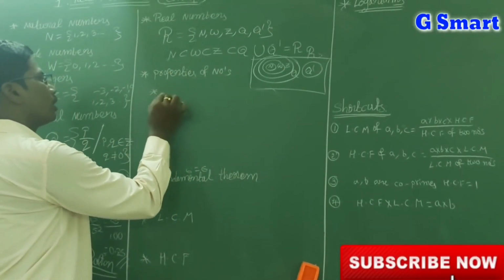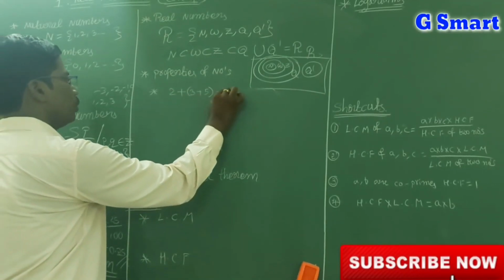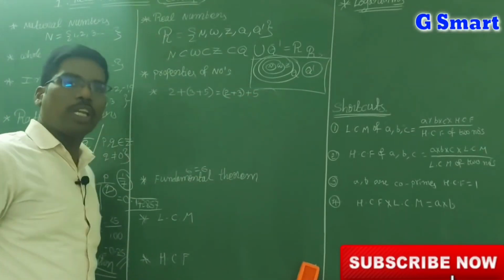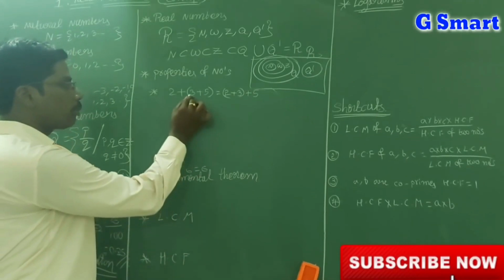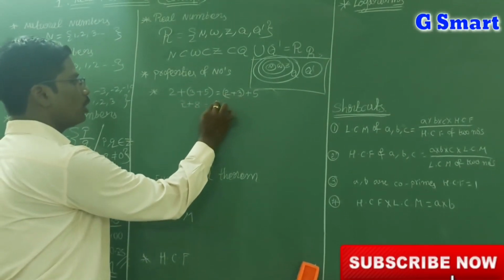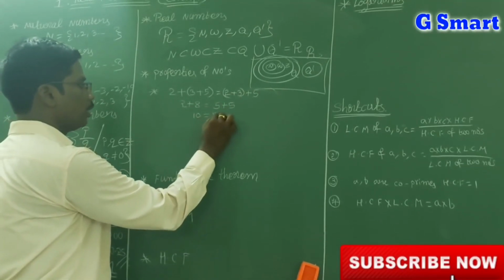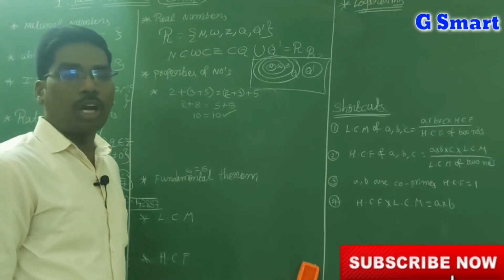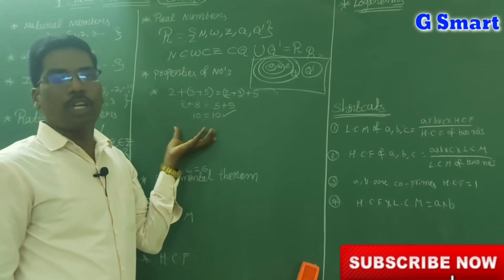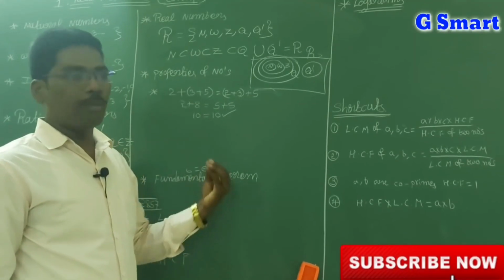Now I will take three numbers. 2 plus 3 plus 5 is equal to 2 plus 3 plus 5, where 2, 3, 5 are real numbers. Now see, the bracket is there. 3 plus 5 is 8, so 2 plus 8 is 10. And 2 plus 3 is 5, and 5 plus 5 is 10. So it is called associative law under addition. Properties are most important for polytechnic or triple IT, so this is what we are dealing with in real numbers.